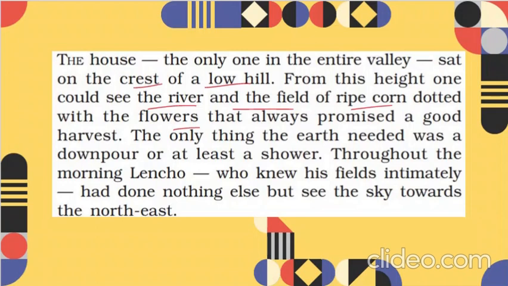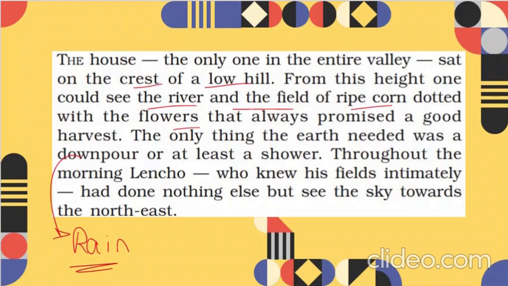The only thing the earth needed was a downpour, or at least a shower. So what is a downpour or shower? We are referring to rain over here. It means the farmer Lencho is expecting rainfall so that his yield is better, right?